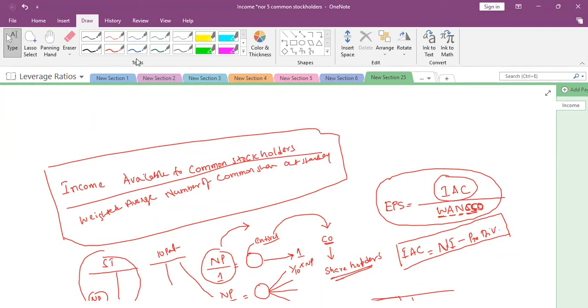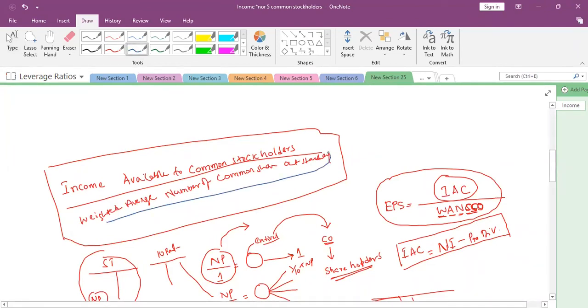Okay. Now, weighted average number of common shares. The question arises, why can't we take the common stock directly? As per GAAP, you can take the common stock if there is no new transaction.